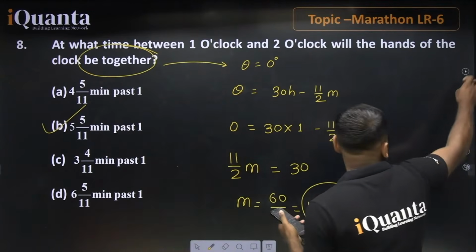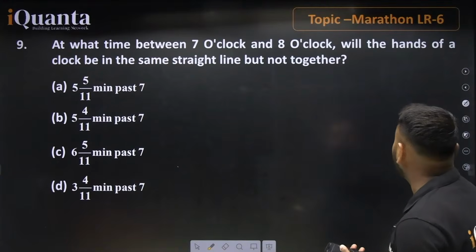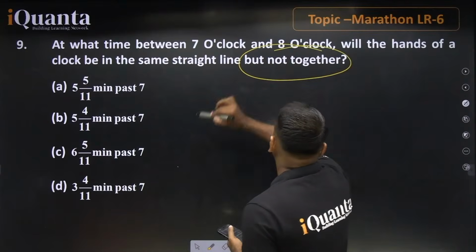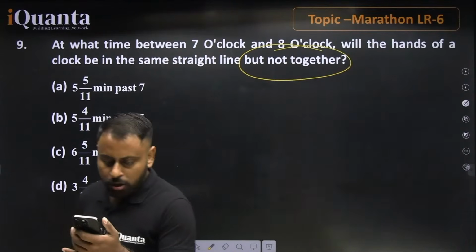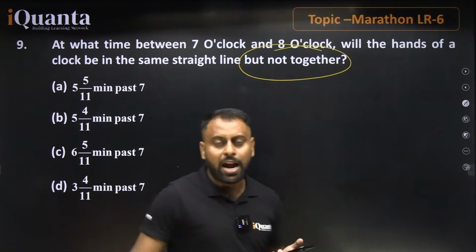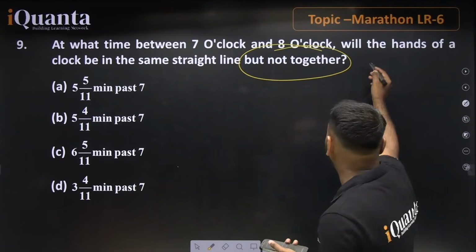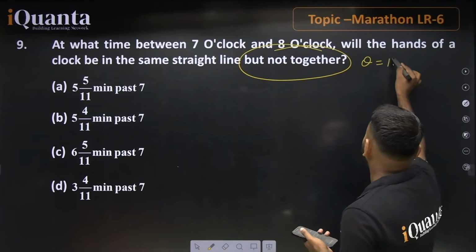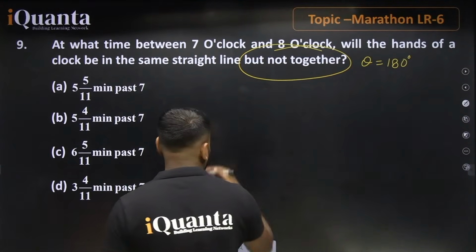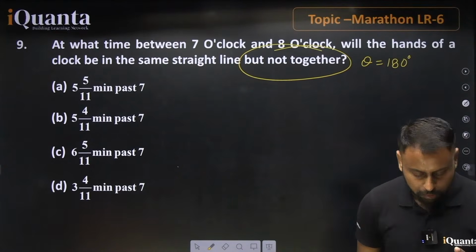So let's go ahead with one more question. At what time between 7 o'clock and 8 o'clock will the hands of a clock be in the same straight line but not together? Beta, this is a breakup case. Because the statement says in a straight line but not together, it means that the angle will be 180 degrees. So theta must be equal to 180 degrees. Now with the same formula, just let me know the correct answer for this question. Waiting for the response.